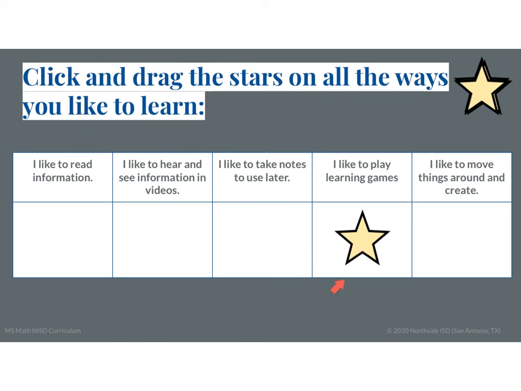So if you notice, I went ahead and put this star already, but when you get to your Google Slides, all you're going to do is click on the star, and it's going to put a square around it, and you're going to drag it to wherever you need to put it. So I dragged this star here, because I like to play learning games, and that's the way I learn. Make sure that you understand that. Make sure that you do this, because that's part of your grade too.